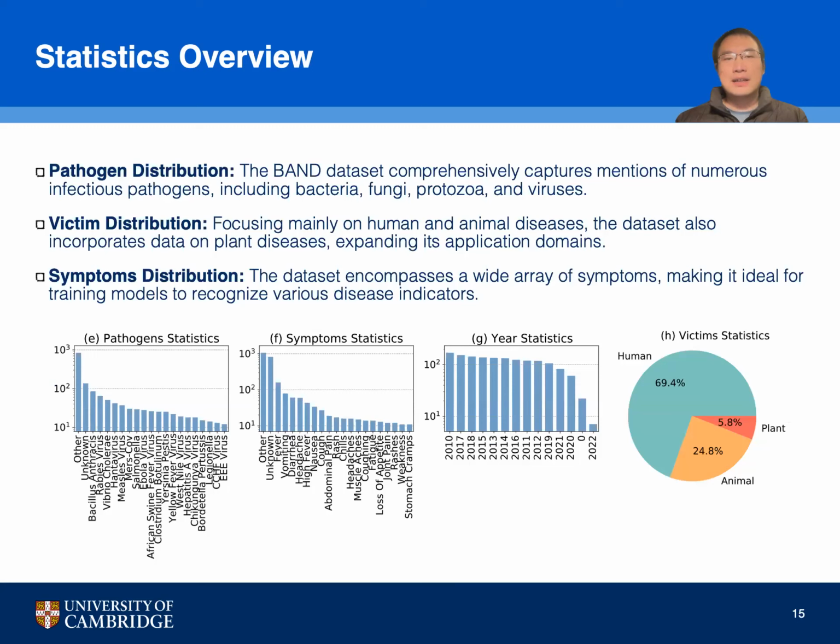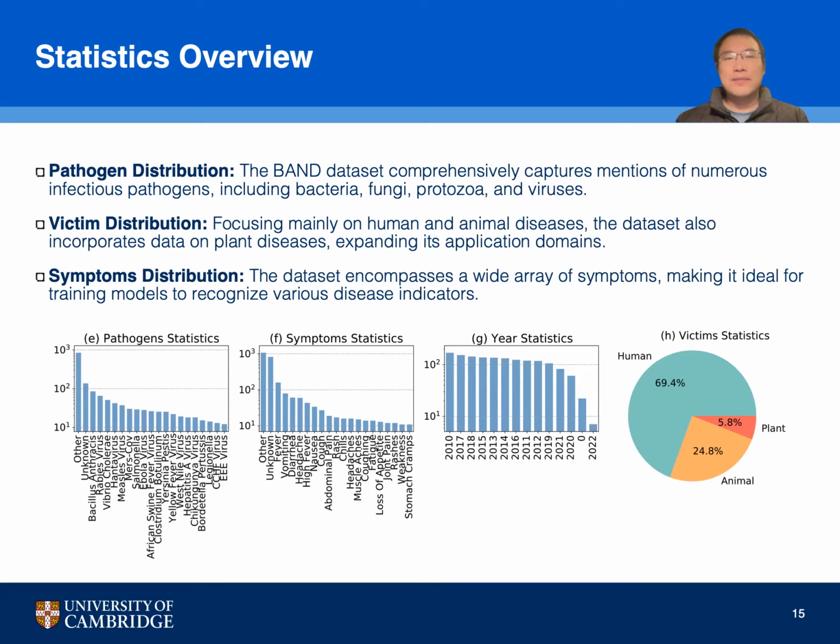Furthermore, the BAND dataset provides an exhaustive pathogen distribution, covering bacteria, fungi, protozoa, and viruses, ensuring a broad understanding of infectious agents. While it mainly focuses on human and animal diseases, it also includes plant diseases, expanding its utility across different fields of biomedical research. The dataset's symptoms include a vast array of symptoms that are instrumental for training models to detect and interpret disease